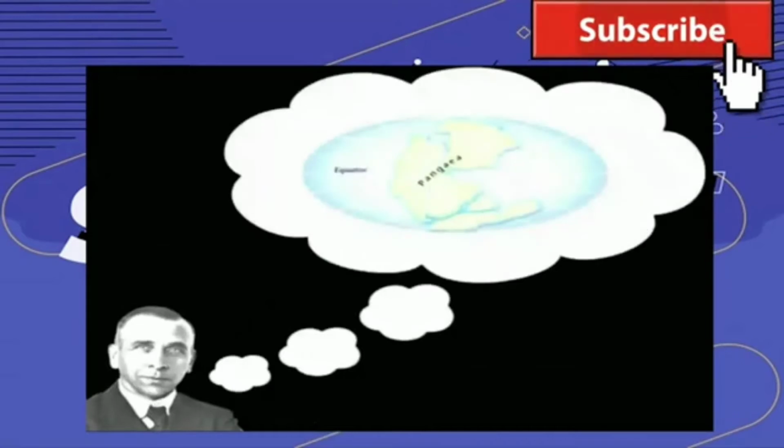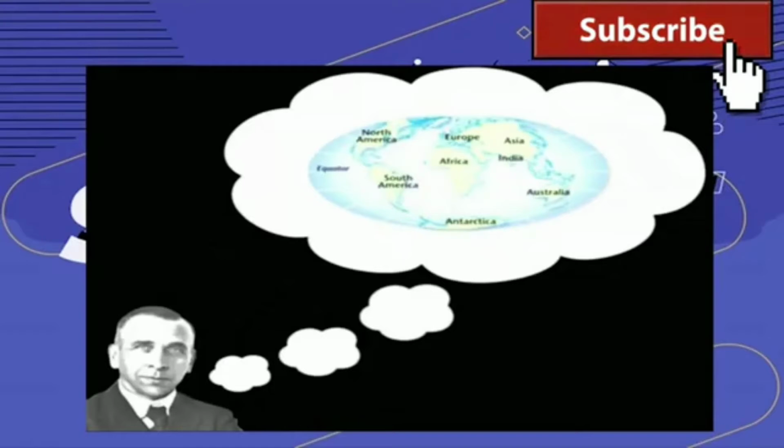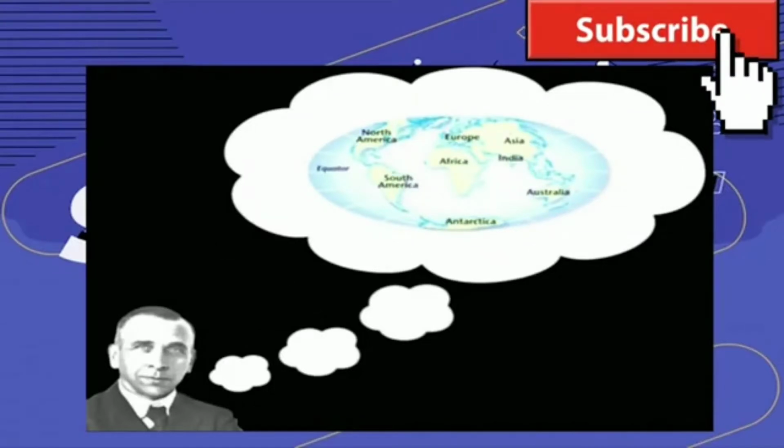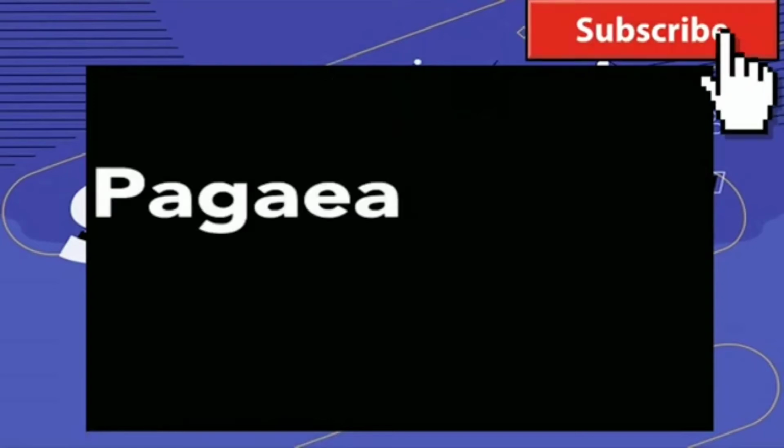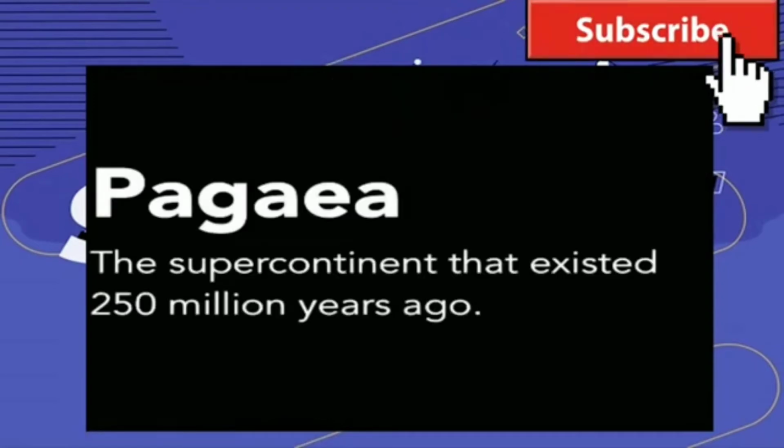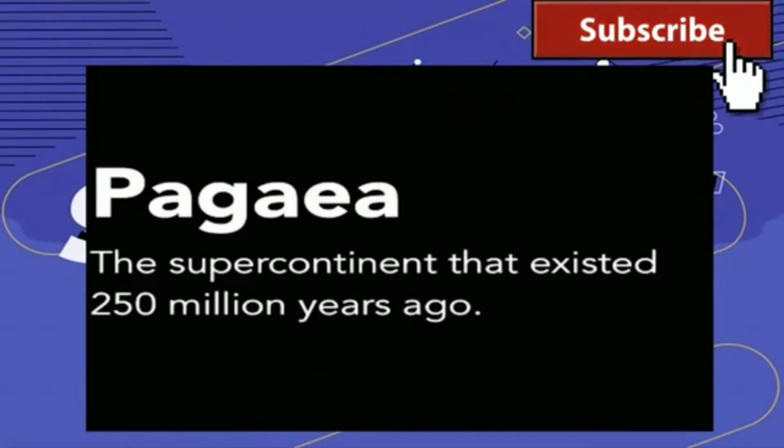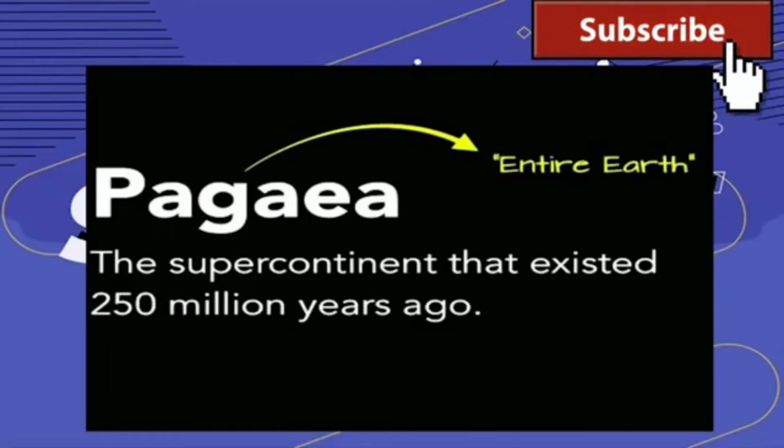He actually believed that there was a time when they were all connected and they have since drifted apart to their current locations. He even came up with a name for that supercontinent that existed in the past. He called it Pangaea, the supercontinent that he believed existed about 250 million years ago. Pangaea is actually an appropriate name. It's a Greek term that means entire Earth or all Earth.